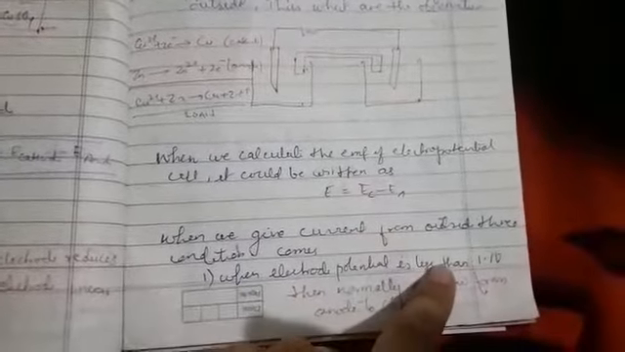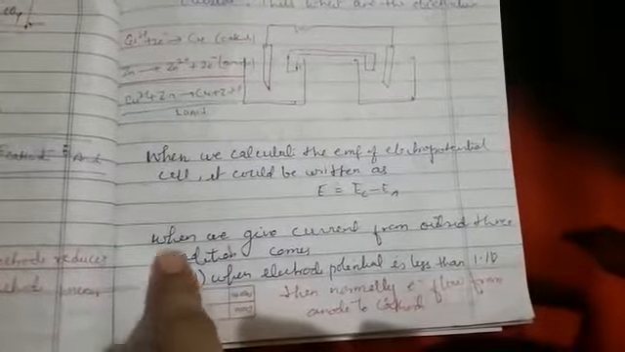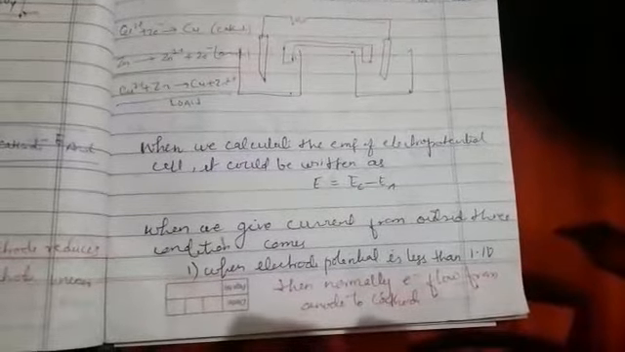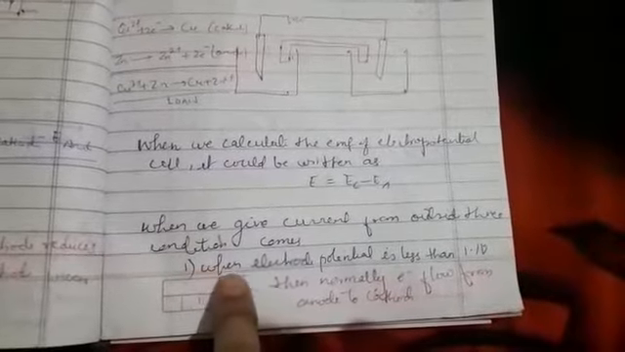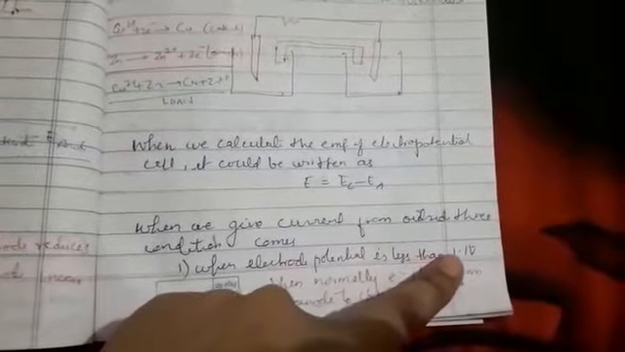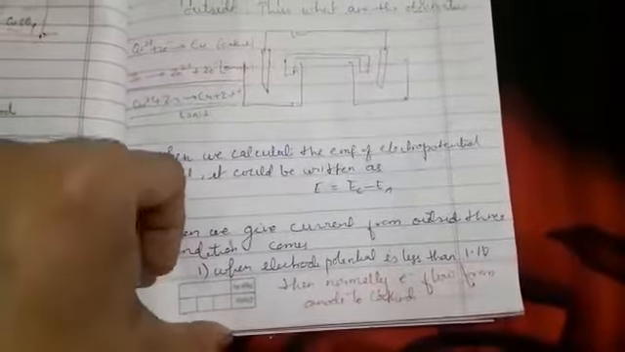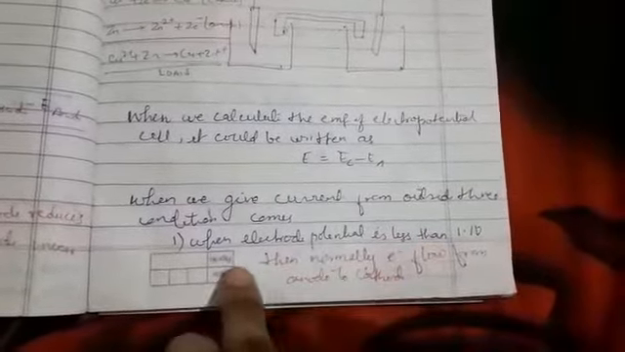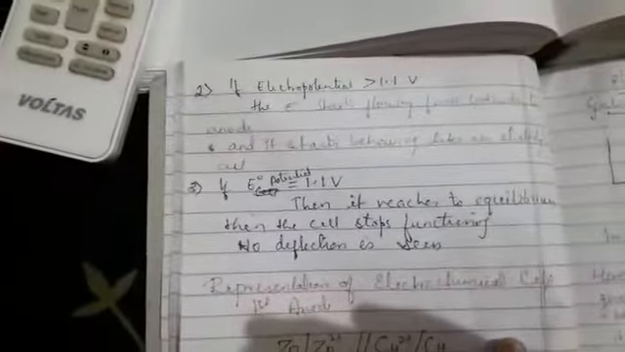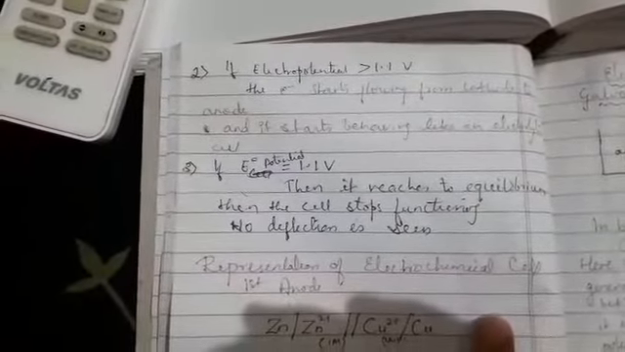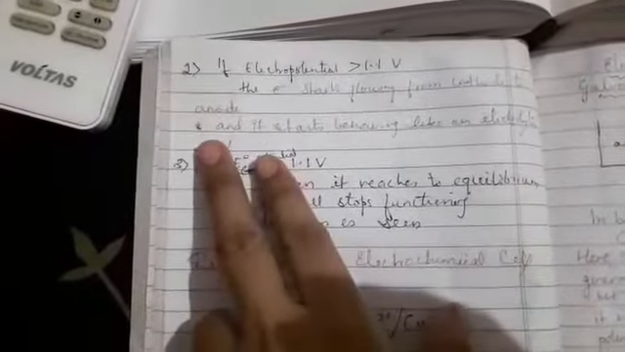When we give current from outside, 3 conditions should arise. If we are talking about the electrolytic cell, or if we are giving electricity, the conditions are: when the external potential is less than 1.1 volt. How do we know the electrode potentials? This difference we can see in the ammeter, and I will tell you how to calculate it. Normally electrons flow from anode to cathode when the potential is less than 1.1. Second, when the potential is greater than 1.1, then electrons start flowing from cathode to anode.